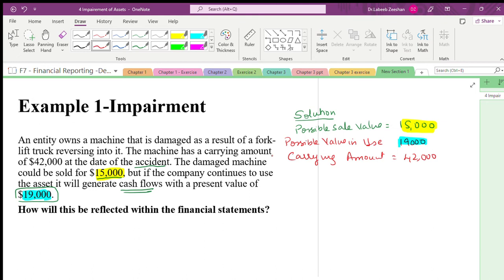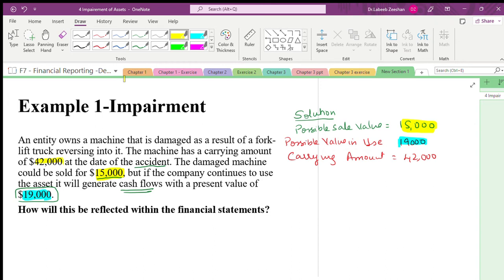Now, what they are asking us is how it is going to be reflected in the financial statements. How much are we going to show in the balance sheet, and how much do we have to show in the profit and loss account?